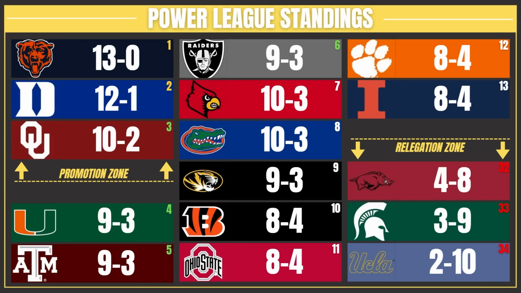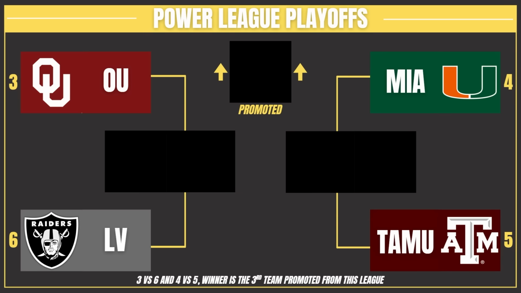And then we have Oklahoma, Miami, A&M, and the Raiders playing in the playoffs. A couple first-year teams, Louisville and Clemson did pretty solid, but not good enough to make the playoffs. The relegation zone, yes, has Arkansas, but Michigan State went 3-9 and UCLA went 2-10. Those 3 teams going down to the standard. For that 3rd promotion spot to the NFL, we have the Sooners versus Raiders and the Hurricanes versus Aggies.